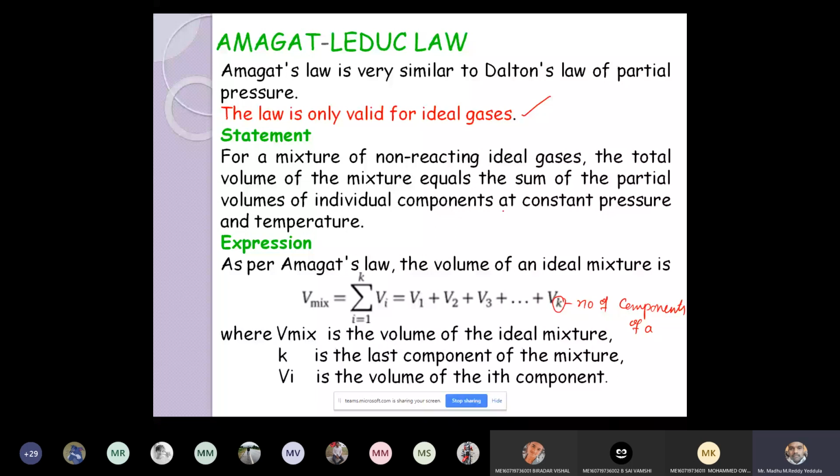Here V mix is the volume of the ideal gas mixture, k is the last component of the mixture, and Vi is the volume of the ith component. We'll see a small problem on this.